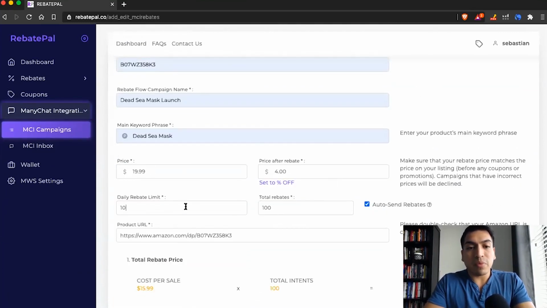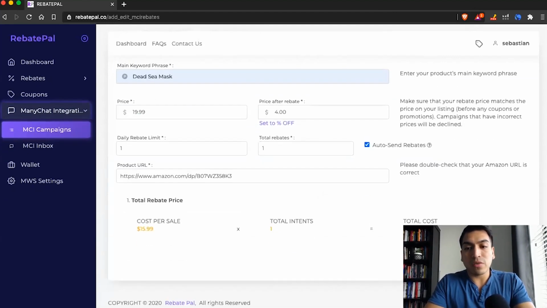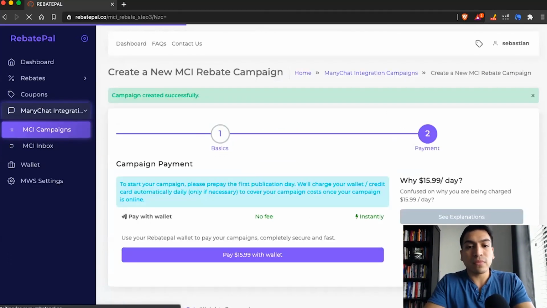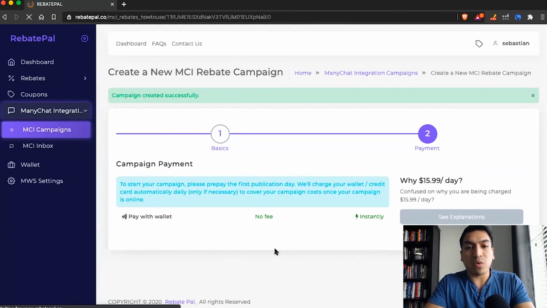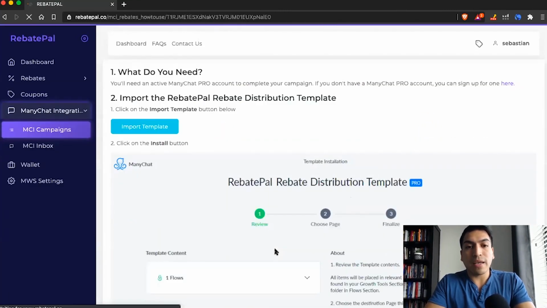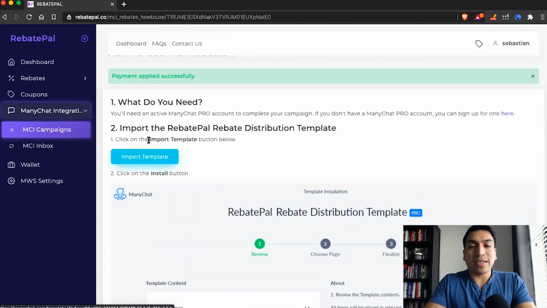And for this example, I'm just going to do one, just so that I can show you the entire flow. And here's the option where you pay with wallet. So we'll go ahead and just pay with wallet and import template. So you can see it takes you through the steps. It's super easy to do. And all you have to do here is click on import template.